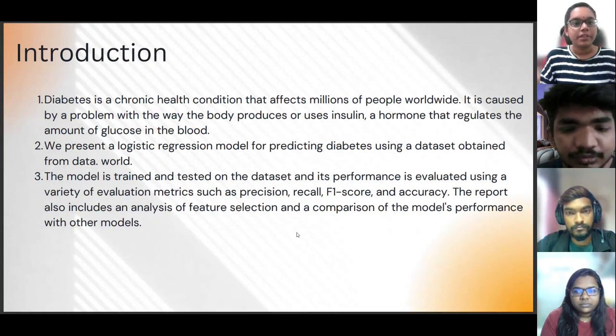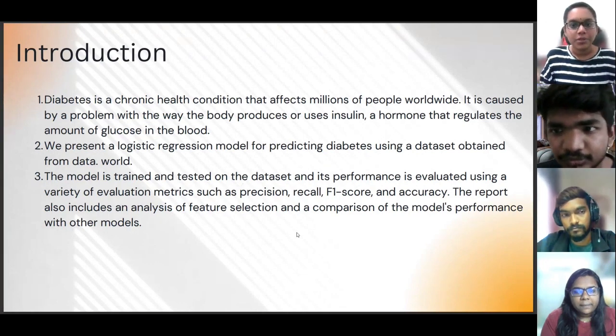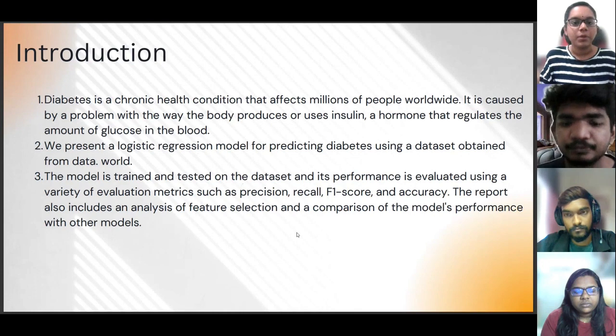So now I'm going to present my part, which is the introduction. Diabetes is a chronic health condition that affects millions of people worldwide. It is caused by a problem with the way the body produces or uses insulin, a hormone that regulates the amount of glucose in the blood.